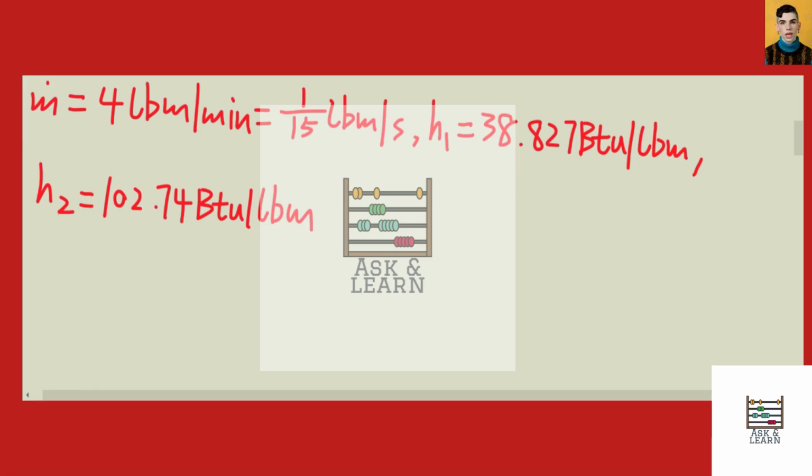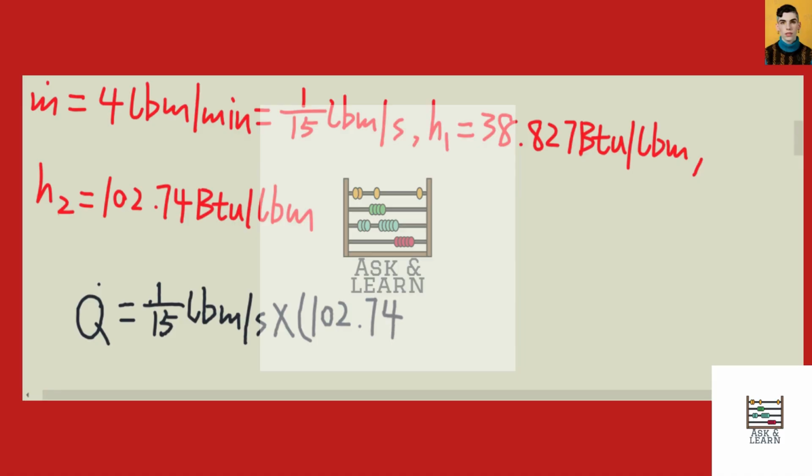So now let's plug back into the equation to determine the rate of heat transfer in the refrigerant, which is equal to 1/15 pound mass per second times (102.74 minus 38.827) British thermal units per pound mass.